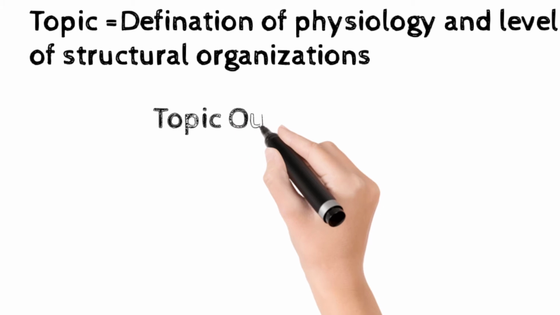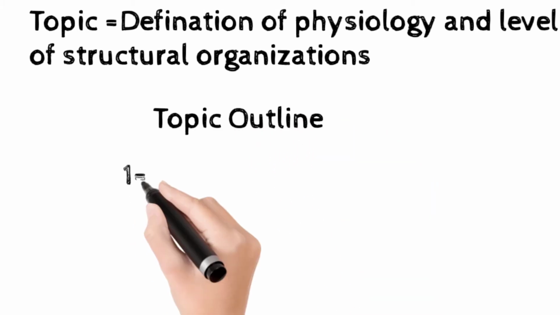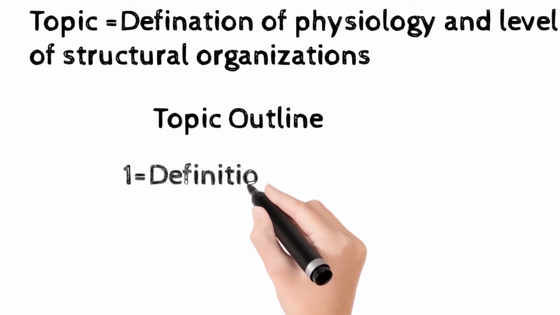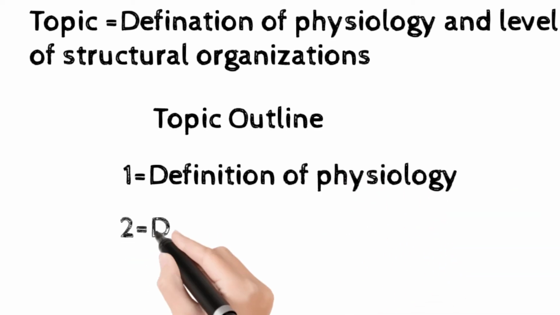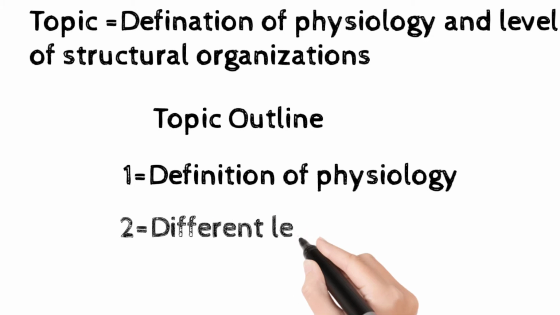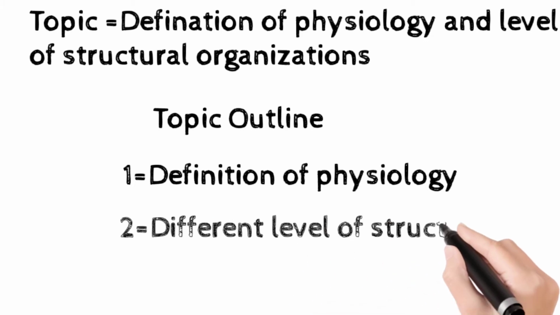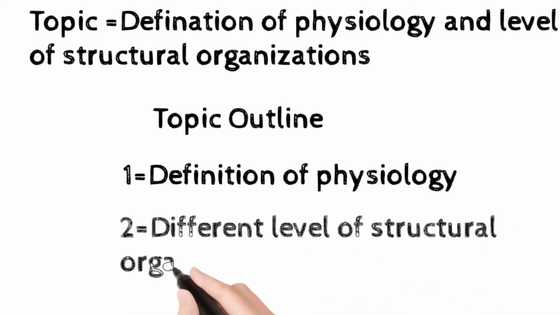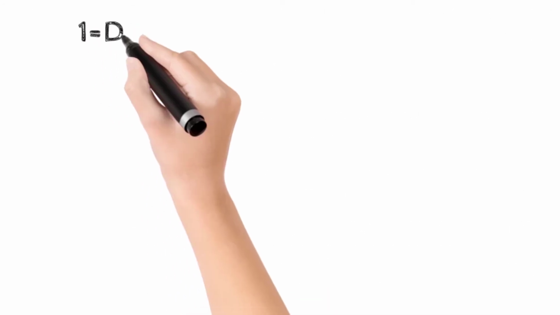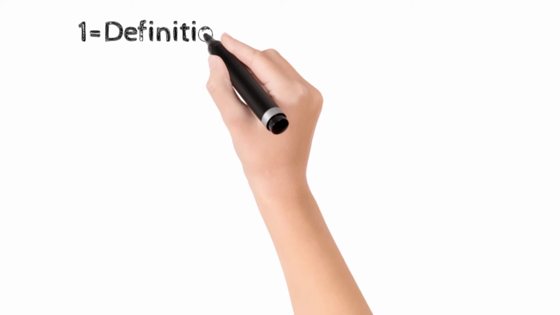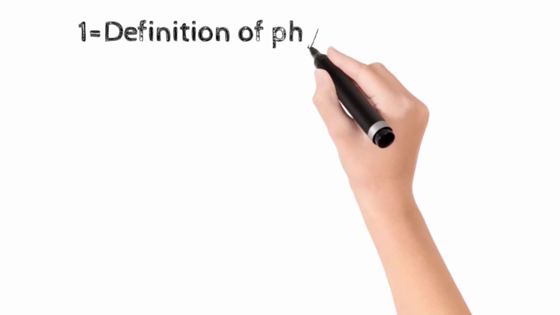Now, topic outline include the definition of physiology, and the second topic outline is the different level of structural organization, meaning how organism is formed from basic to advanced. First we start from definition of physiology.